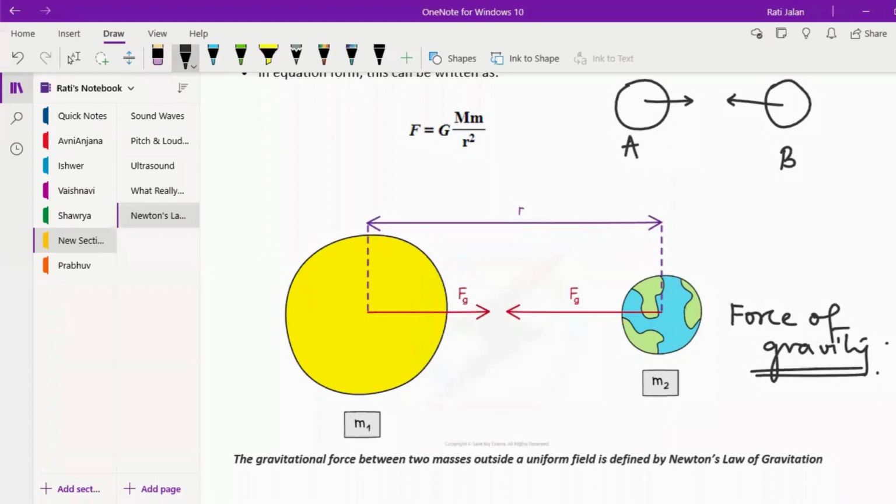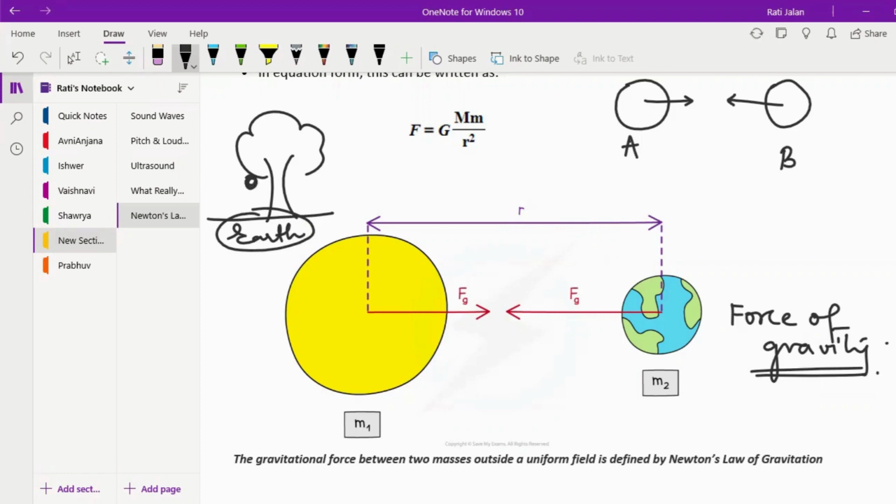See, when Newton observed the apple falling down, that is also force of gravity. Okay, so suppose this is an apple and this is the ground, right? So I can say that this is my Earth. So there is a force of gravity even between the Earth, or you can say the ground, and the apple.